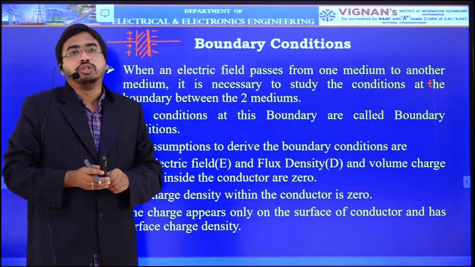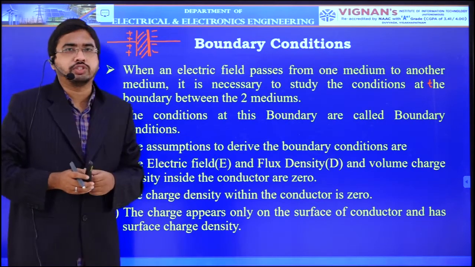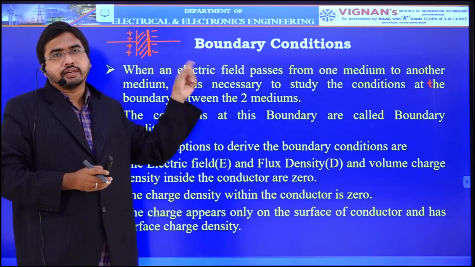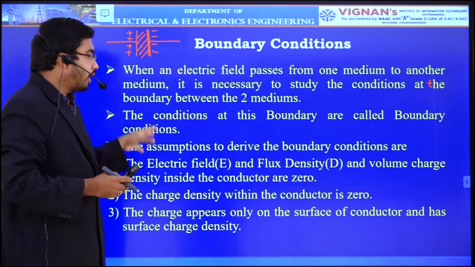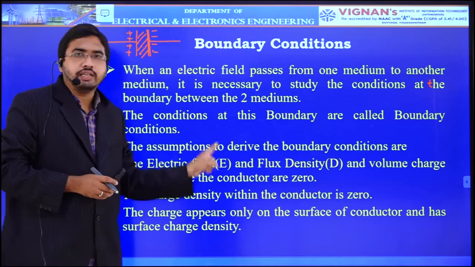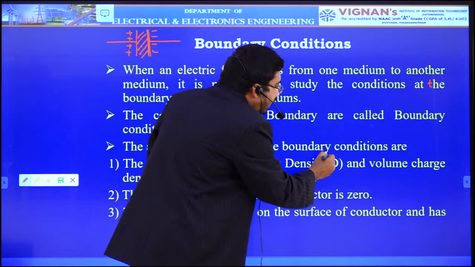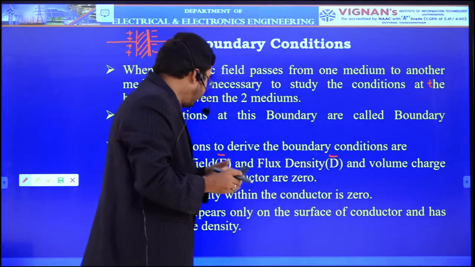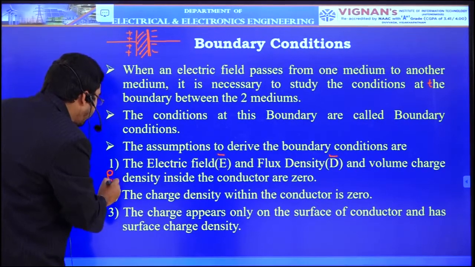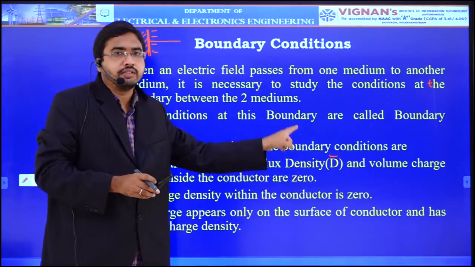Now during the derivation of these boundary conditions, we need to make some assumptions. Already we have defined those assumptions in the properties of conductors and dielectrics. The electric field E bar, the flux density D bar, and the volume charge density rho v inside the conductor are 0.